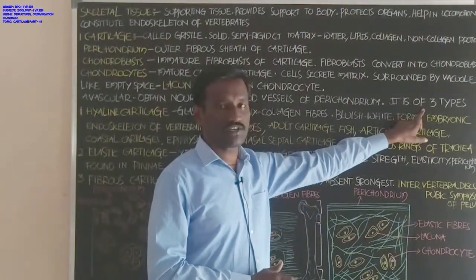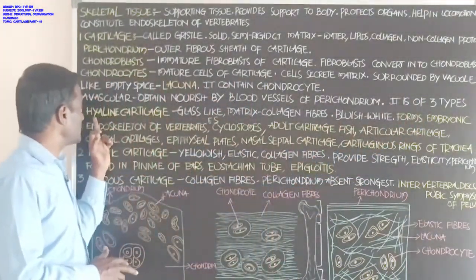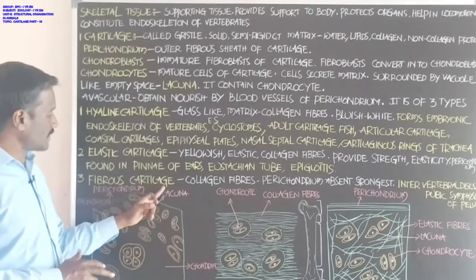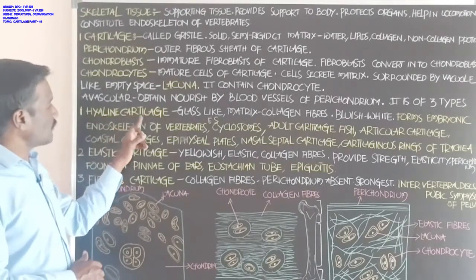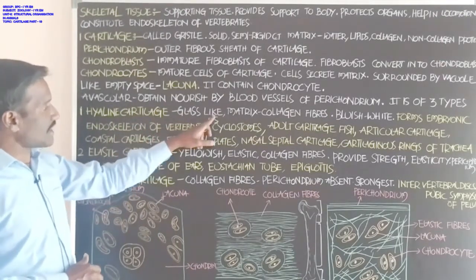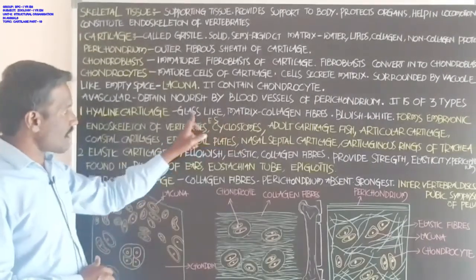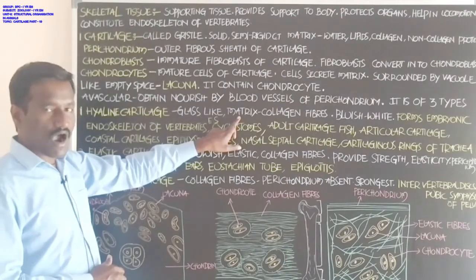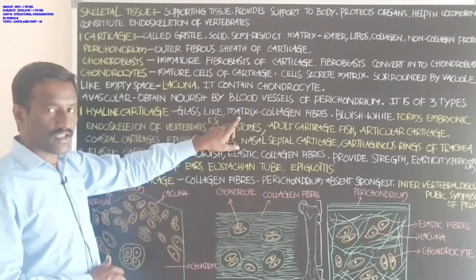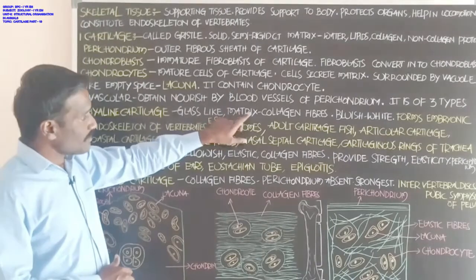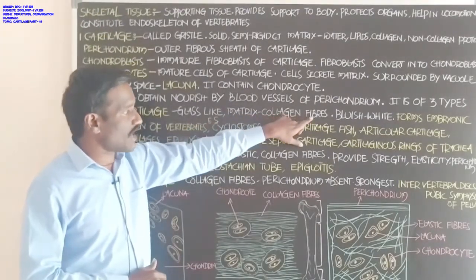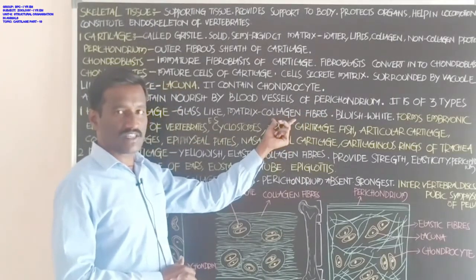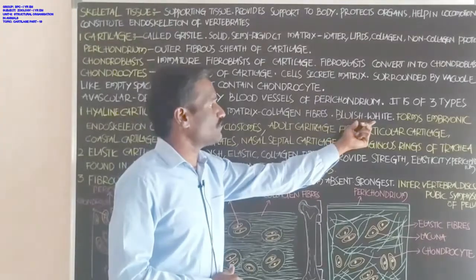The cartilage is divided into three types. First one is hyaline cartilage, second one is elastic cartilage, third one is fibrous cartilage. Student, what about the hyaline cartilage? It has a glass-like appearance, and the matrix, the substance outside the chondroblasts or chondrocytes, has collagen fibers. Only collagen fibers are present in the hyaline cartilage, and it is bluish white in color.